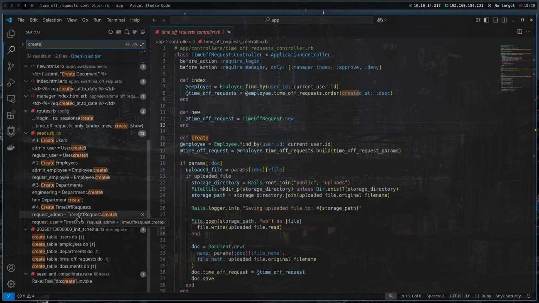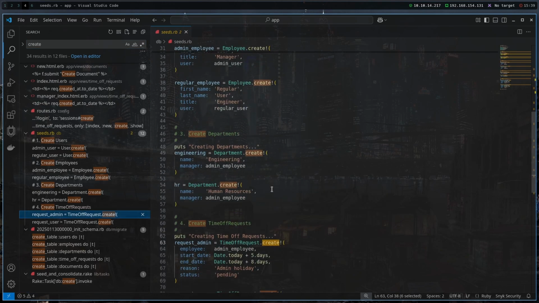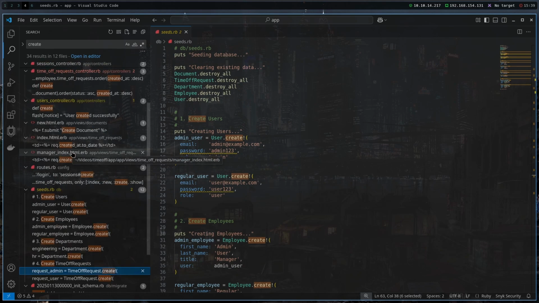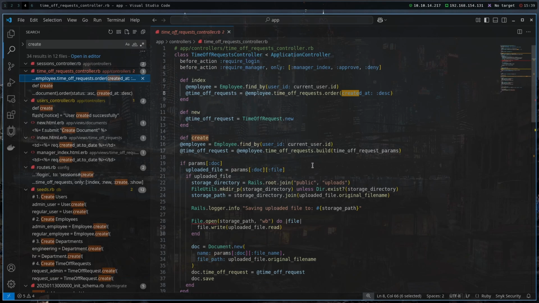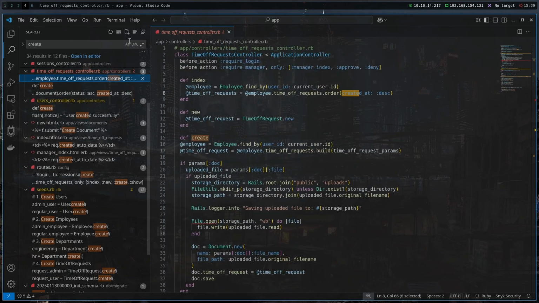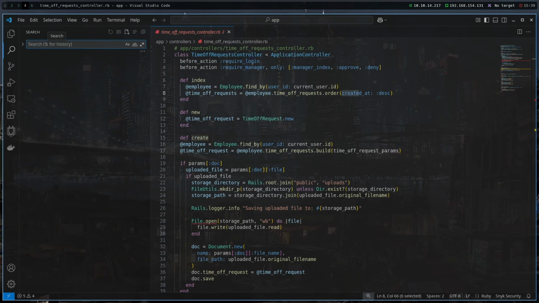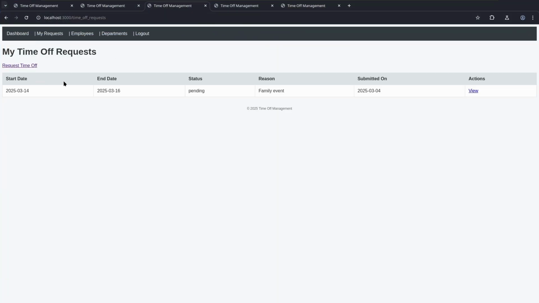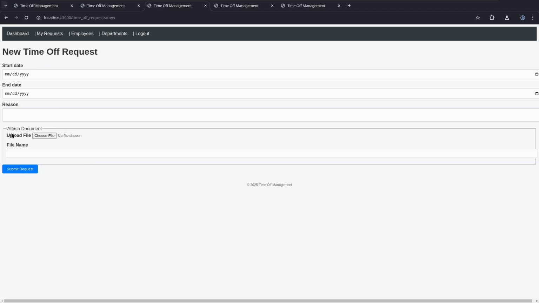We can see that there's TimeOff request.create, so it's probably accessed here in this seeds.rb. What else? We can see that it is also accessed at TimeOff requests. No, it is not. So let's try to find this in the application, and I believe we have already found it, because if we go to my requests and request TimeOff, we can see that we can upload files here.